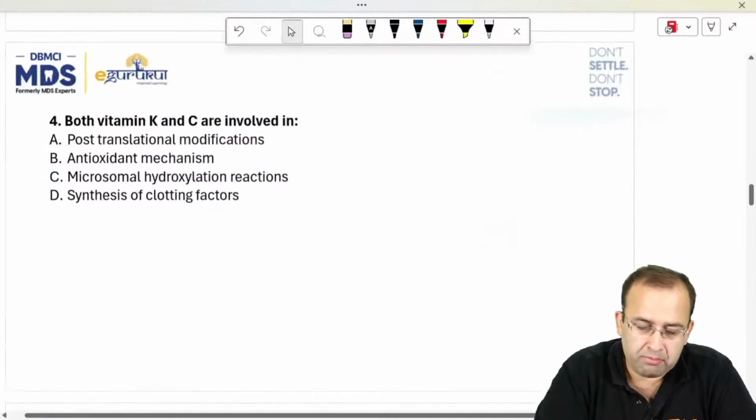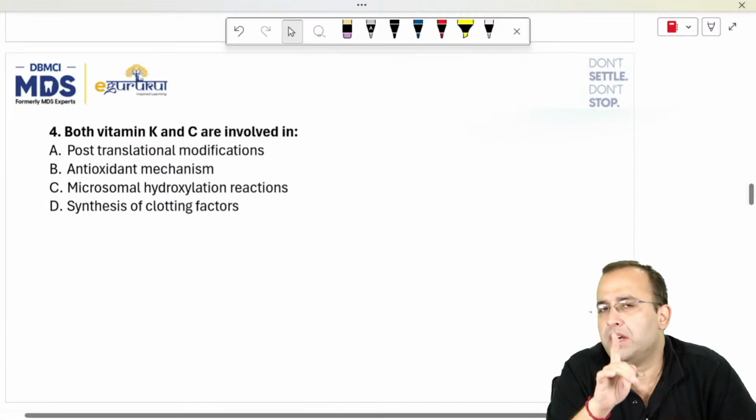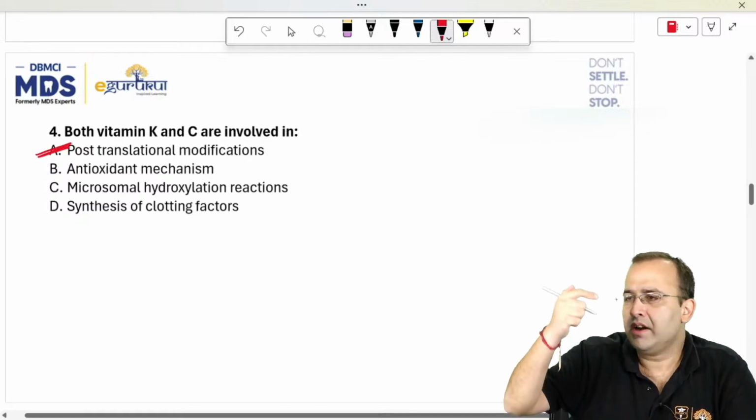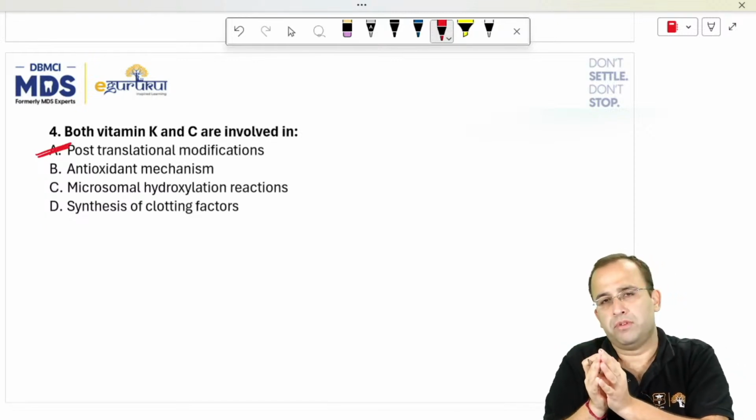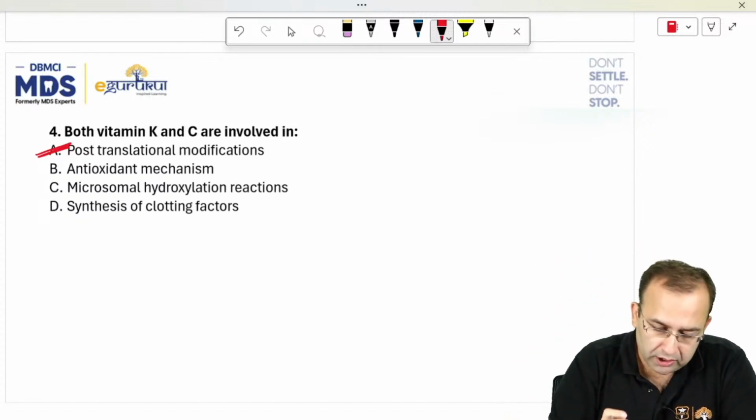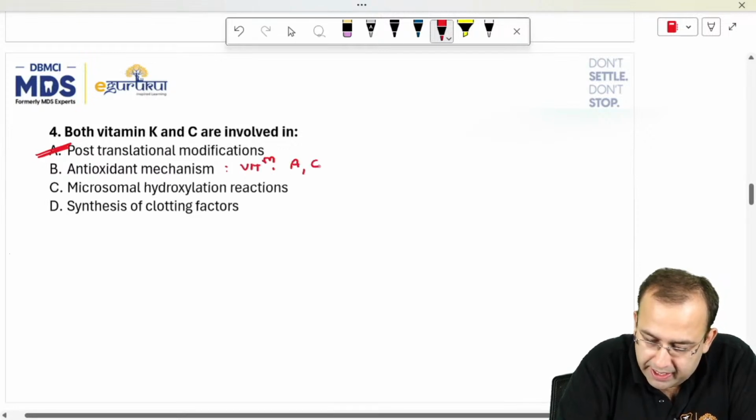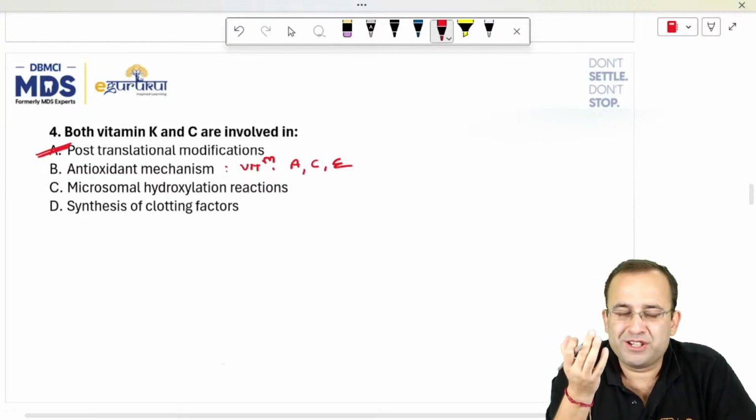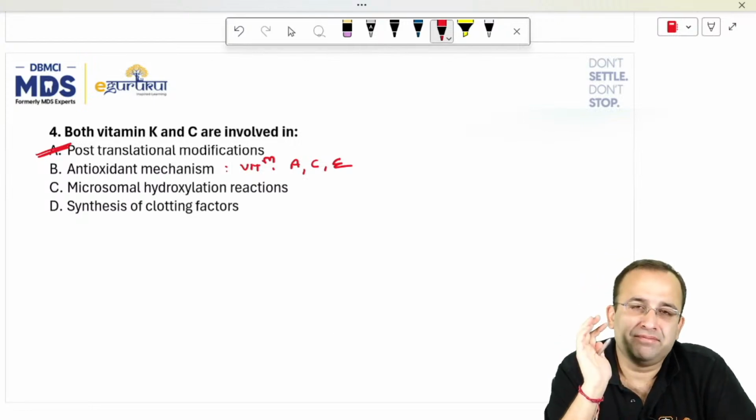Next question. Both vitamin K and vitamin C, though this is a question from biochemistry also, are involved in post-translational modifications. DNA to RNA is transcription, RNA to protein synthesis is translation. After proteins have formed, post-translational modification is performed by which vitamins? Vitamin K and C. On the other hand, which vitamins are antioxidant? That is vitamins A, C and E. Girls, all your expensive creams have which vitamins? Vitamins A, C and E.